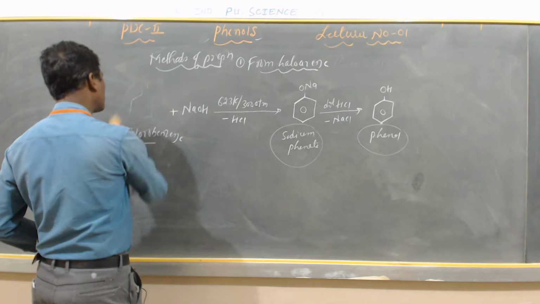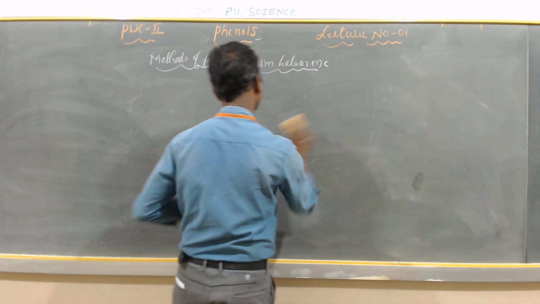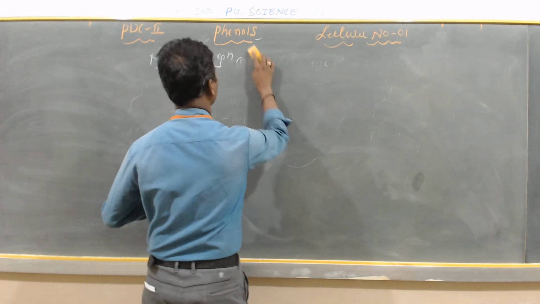The second method of preparation. What is the second method of preparation?